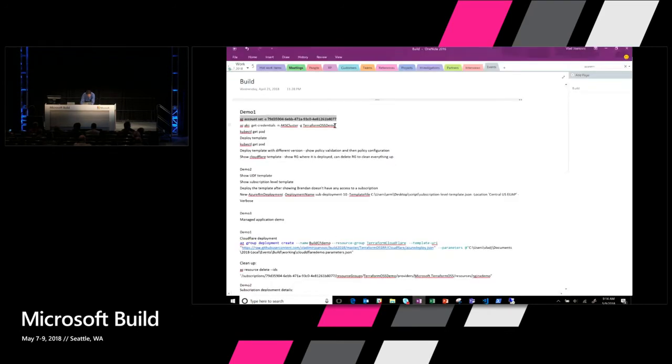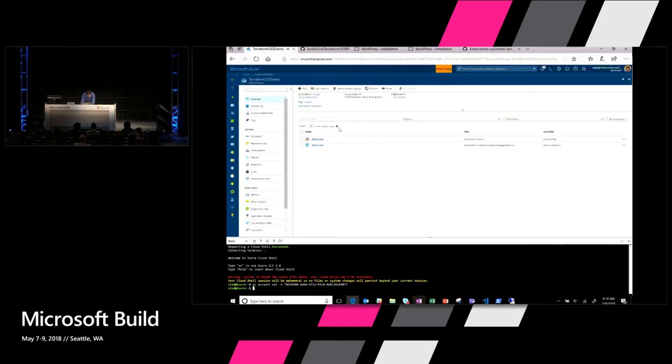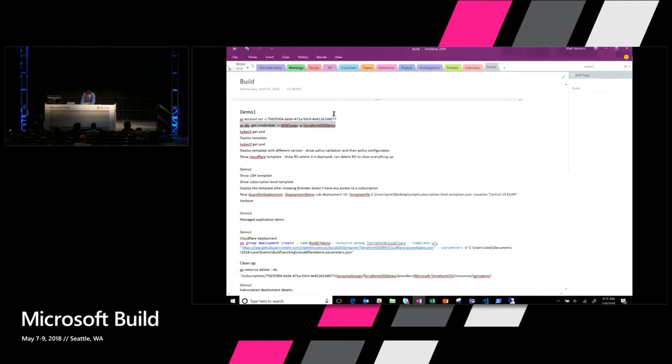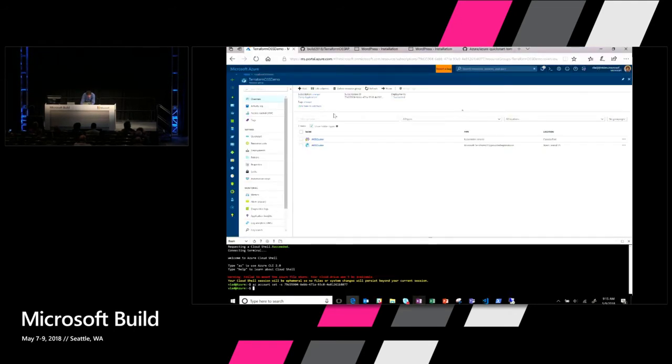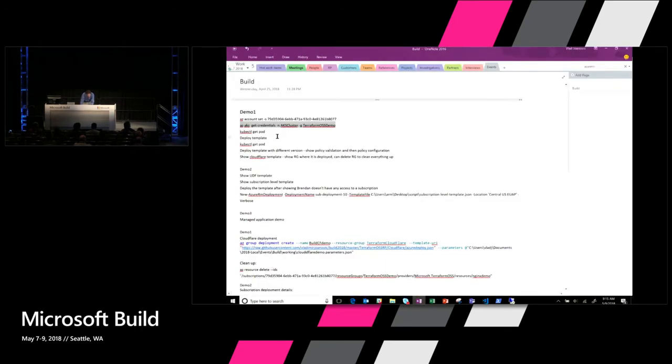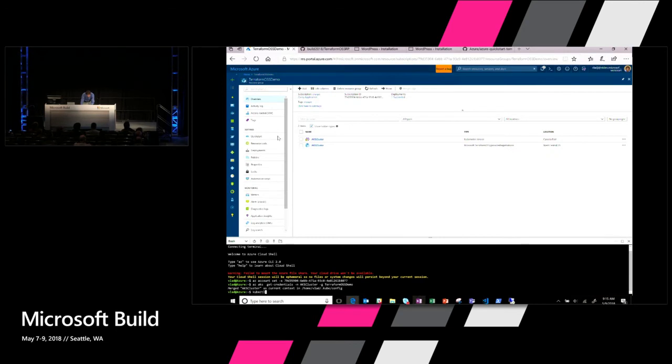There are no pods in this, and I'll just get my credentials local. And if I do a kubectl get pod, you'll see that there are no resources found.